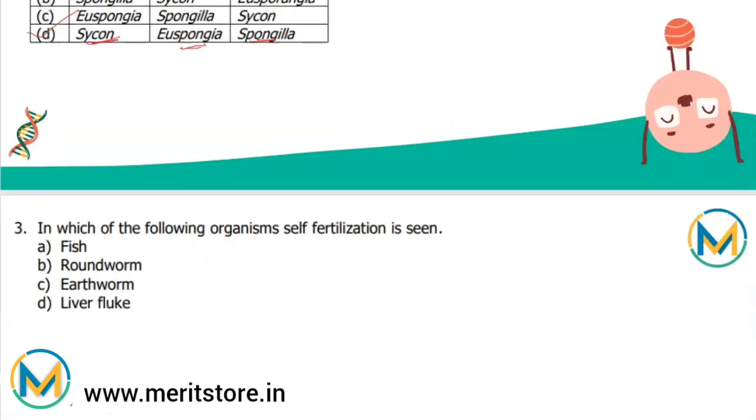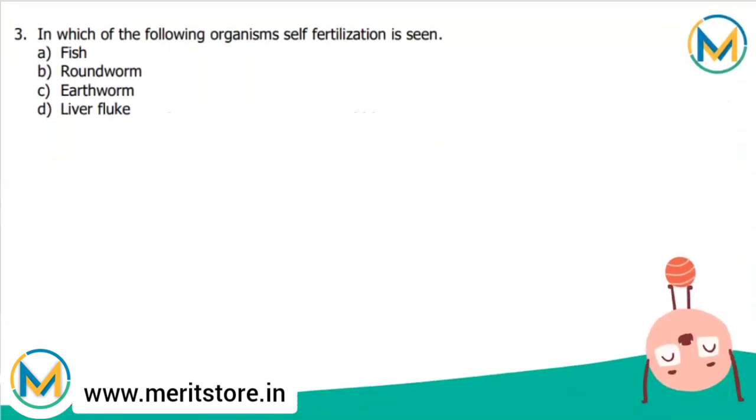Looking towards the next question, in which of the following organisms is self-fertilization seen, whether it is fish, roundworm, earthworm, or liver fluke? Now self-fertilization is fusion of male and female gametes, that is the sex cells, produced by the same individual. Self-fertilization occurs in bisexual organisms, including most flowering plants, numerous protozoans, and many invertebrates. Flukes, that is the liver fluke, are hermaphrodite, meaning each worm has both ovaries and testes.